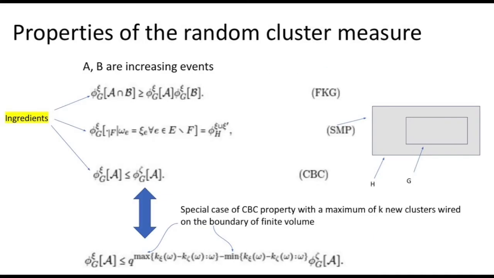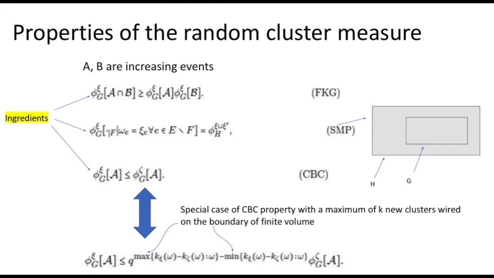And the random cluster measure satisfies the following properties. If we have A and B as two increasing events, it satisfies the FKG inequality, which states that under the random cluster measure, the probability of the intersection of two increasing events is bounded below by the product of each one of the probabilities. It also satisfies the spatial Markov property, which states that if we have two finite volumes G and H, with G embedded within H, we obtain the random cluster distribution on the larger finite volume H by taking all of the vertices from the boundary conditions xi from G, in addition to appending additional vertices given in xi prime on the boundary of H.